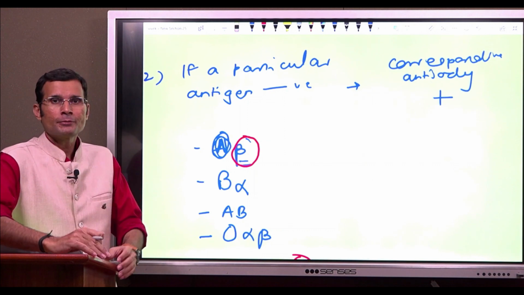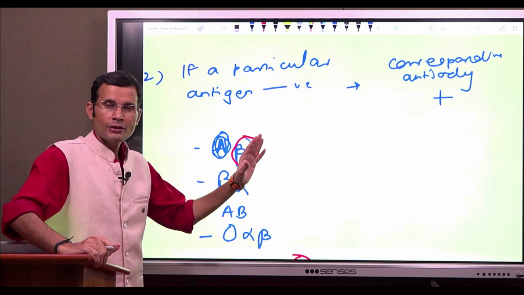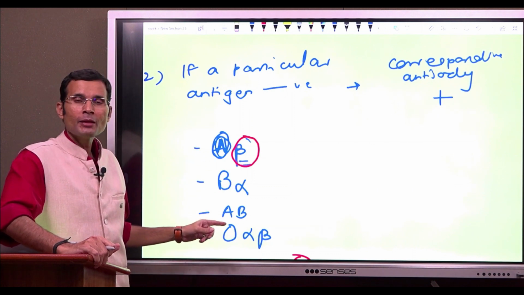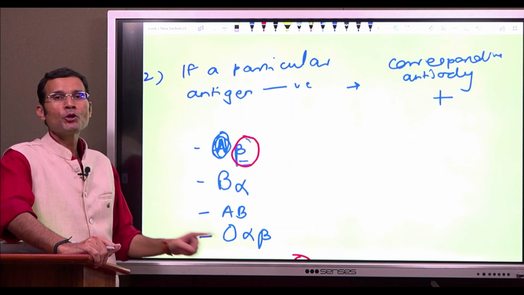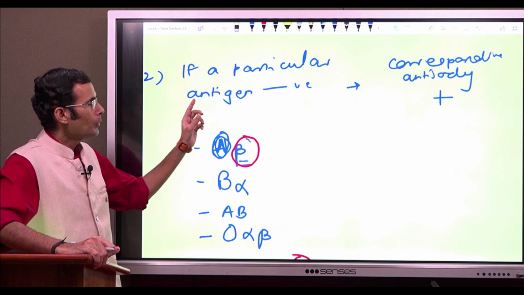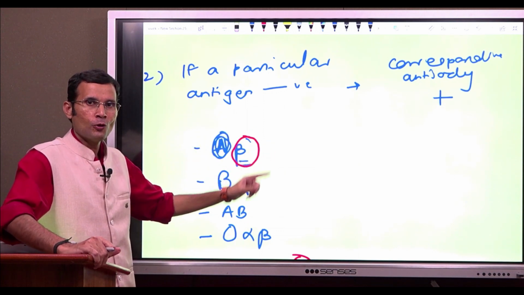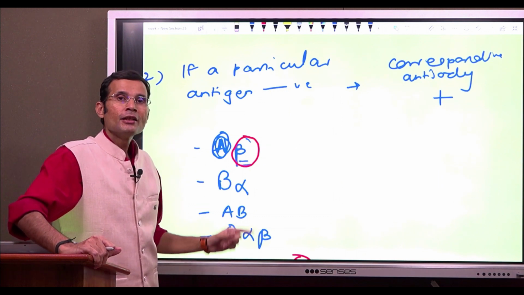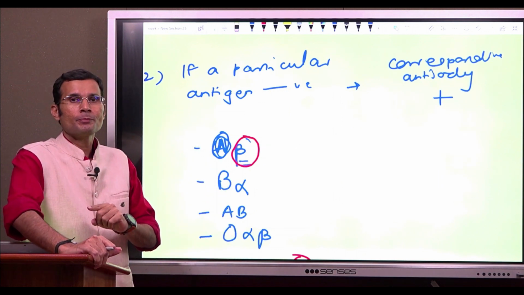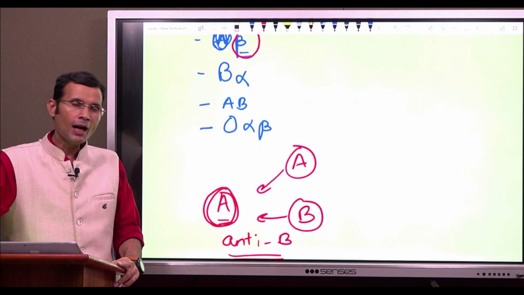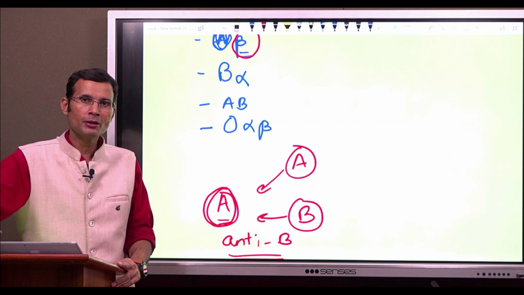Taking it further, this law, and particularly its second part, is applicable only to the ABO blood group system. I repeat once again, particularly the second part of this law is applicable only to the ABO blood group system. It's not applicable to the RH blood group system or many other blood group systems.